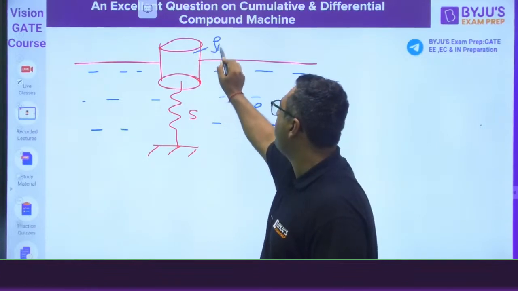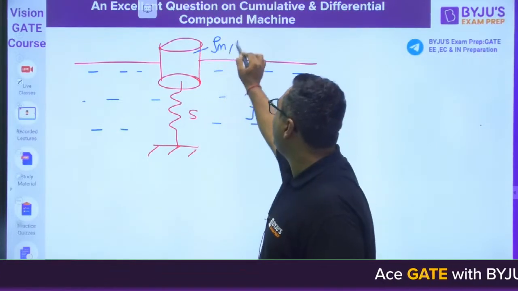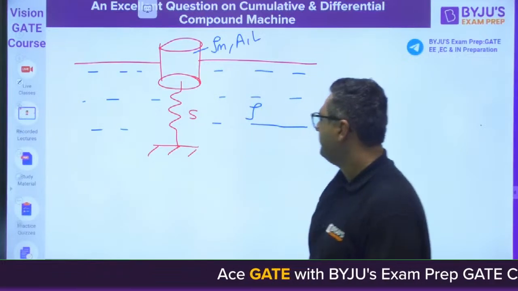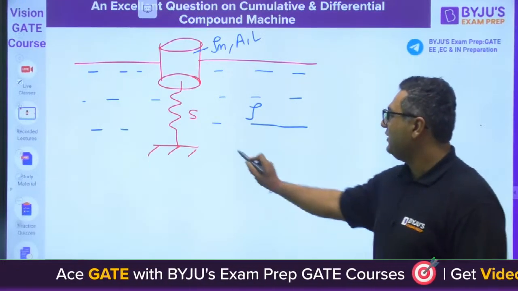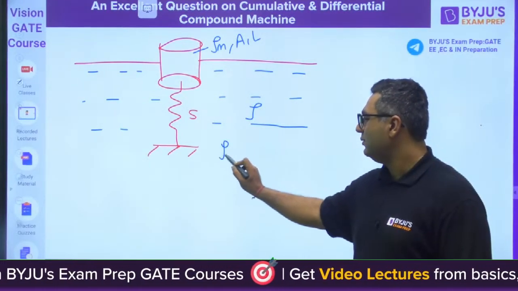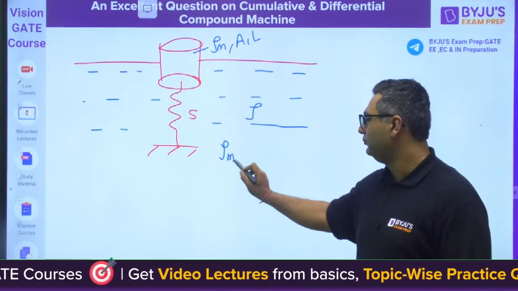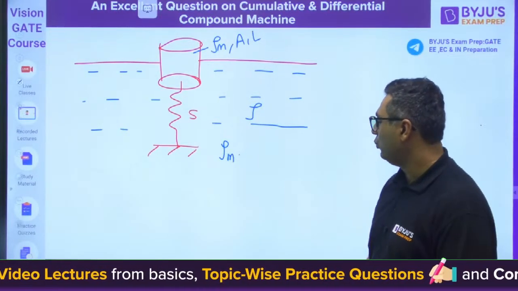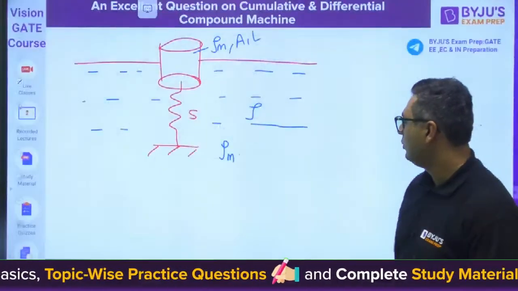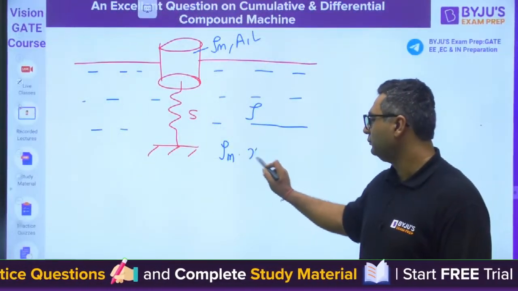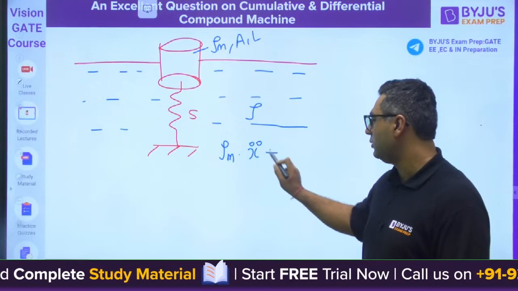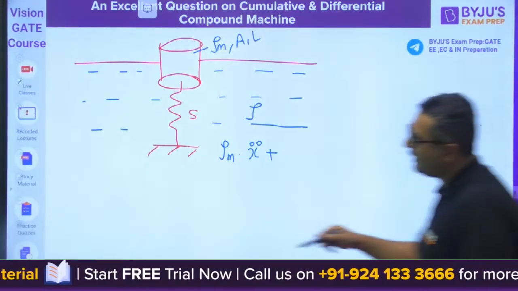Density of this is rho m. Area is A, length is L. So as we have written previously the equation, rho m into x double dot.